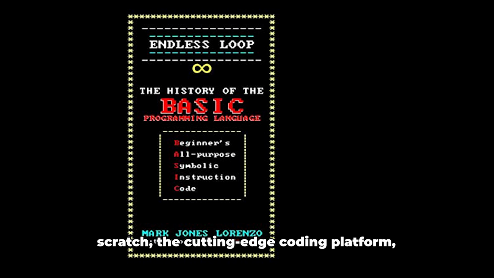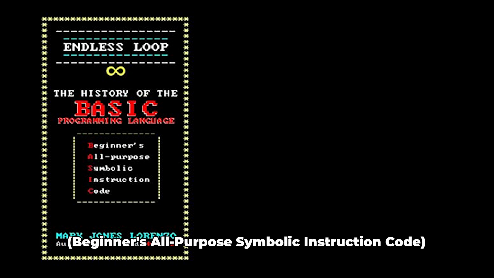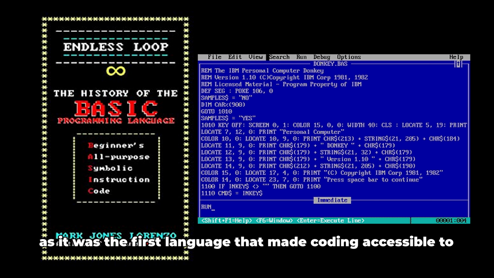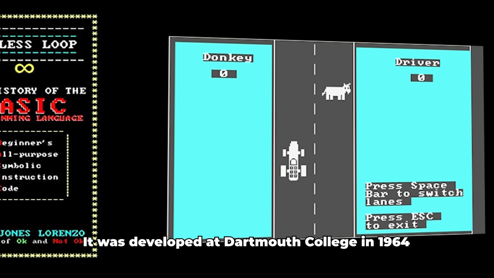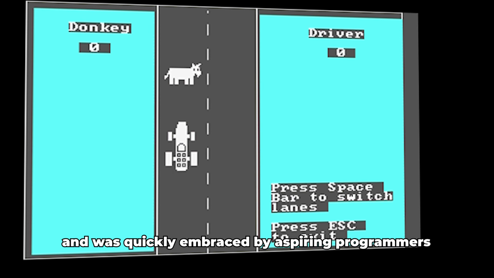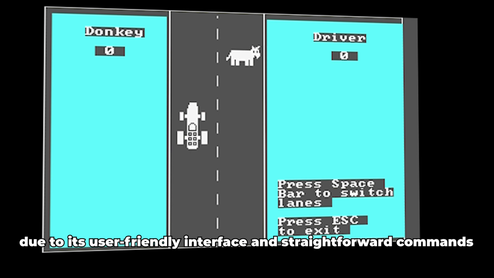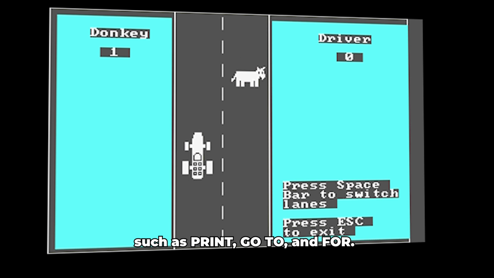Scratch, the cutting-edge coding platform, has its roots in early programming languages like BASIC, Beginner's All-purpose Symbolic Instruction Code. BASIC was a major milestone in the world of programming as it was the first language that made coding accessible to a wider audience. It was developed at Dartmouth College in 1964 and it was quickly embraced by aspiring programmers due to its user-friendly interface and its straightforward commands such as print, go to, and for.